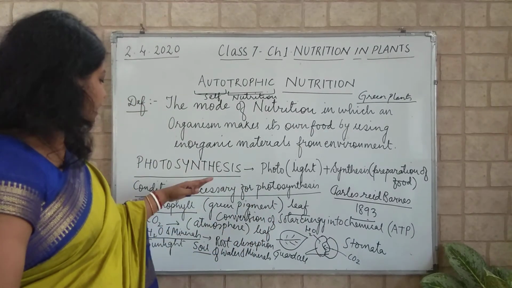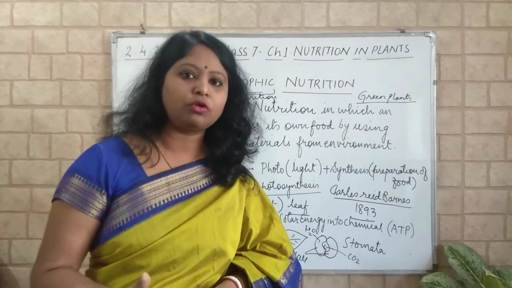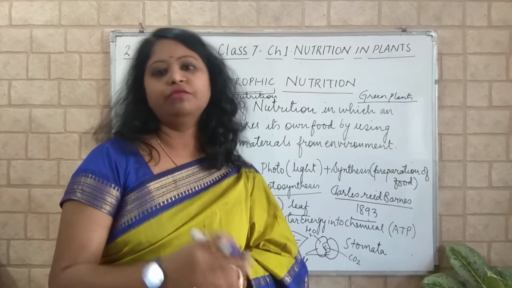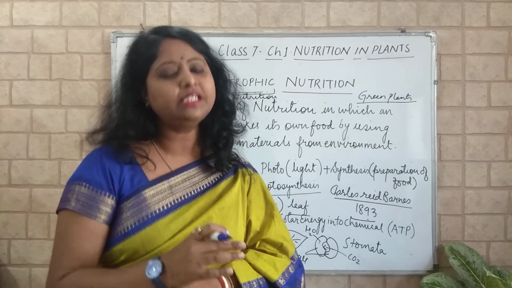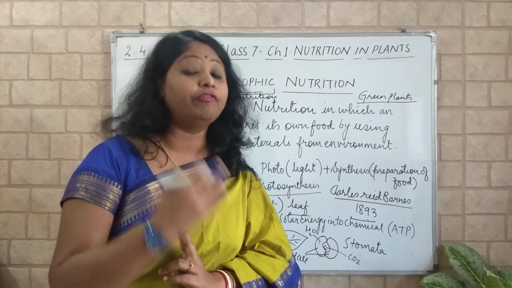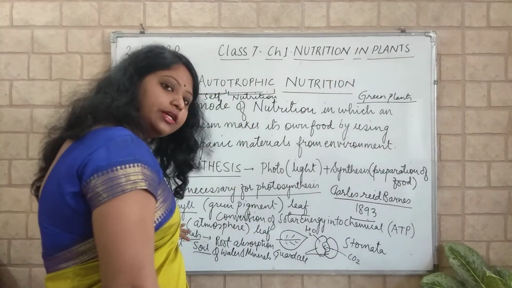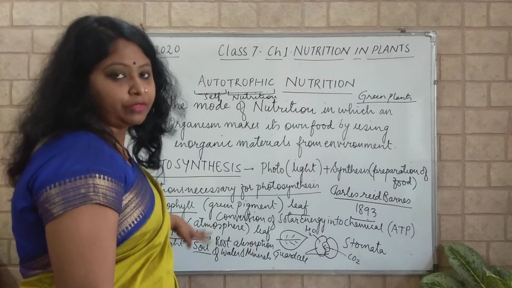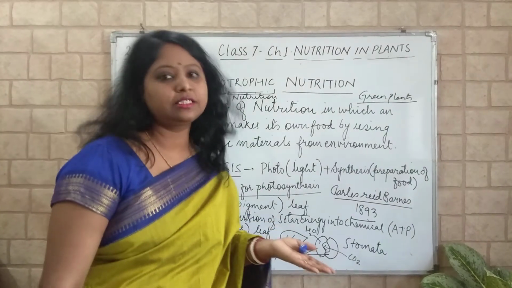Children, we will see how these conditions are necessary based on activities. Some activities are there in your book also. We will be performing each activity once we come to school. Till that time we will learn about those activities. I will be forwarding the videos on how to perform those activities, how we will be confirming that chlorophyll is necessary for photosynthesis, carbon dioxide is necessary for photosynthesis, and sunlight is necessary for photosynthesis. So all these activities we are going to do in our next classes.